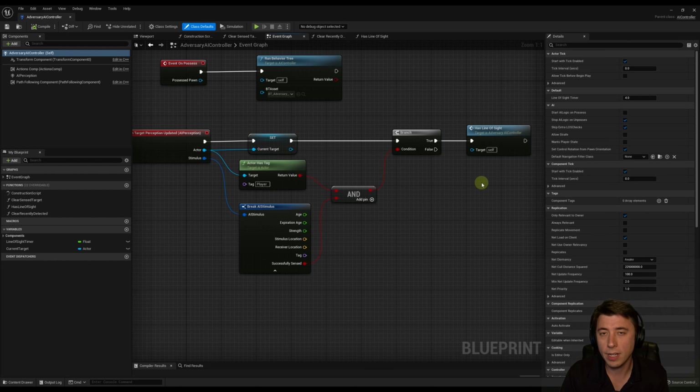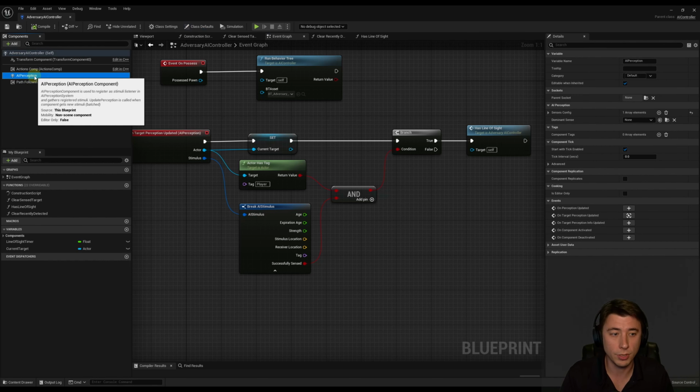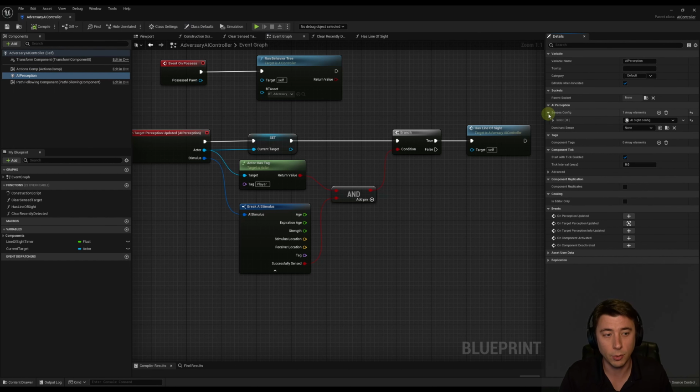And right away, we're faced with a choice on how we design this. And to be honest, I might be going down the wrong road here. So if there's a good reason to avoid doing what I'm doing this episode, please post in the comments below. But that choice is, do we simply update our AI perception component with a second sense? So we can come over here to the right, we can add to our array here, and we can do an AI hearing config. Or, and this is the route that I'm going to go down this episode, we can create a second AI perception component and set that second one up for hearing, and our first one we stick with sight.